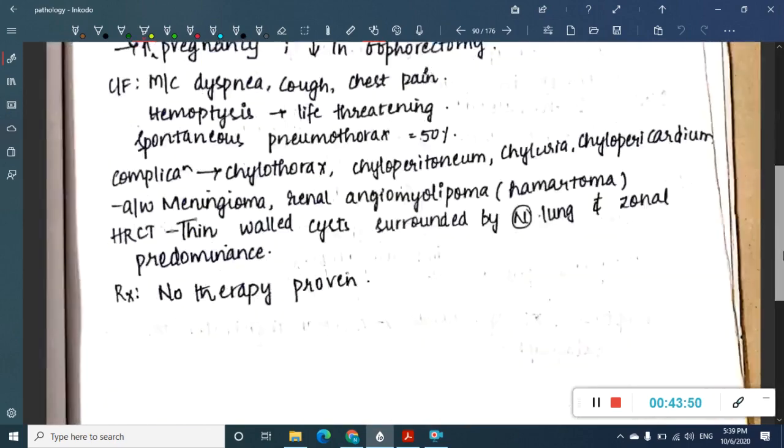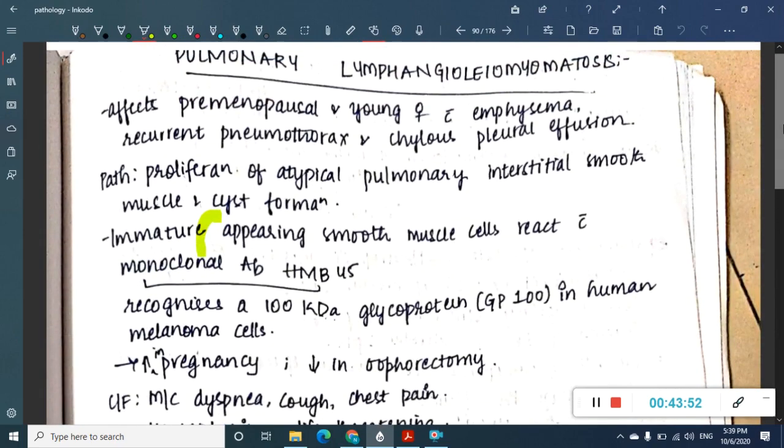Next, the next disorder is pulmonary lymphangiomyomatosis. Even these pictures I have shown. In this pulmonary lymphangiomyomatosis, this is most common in premenstrual and young patients.